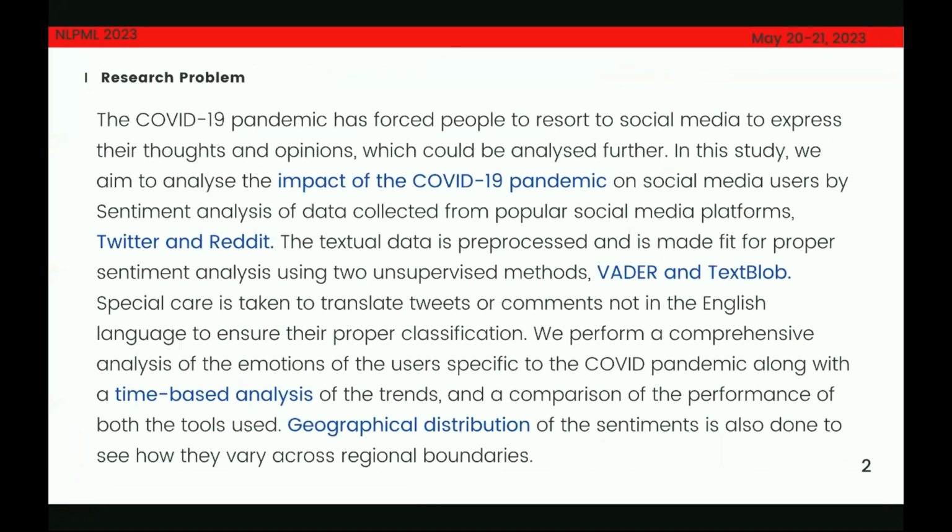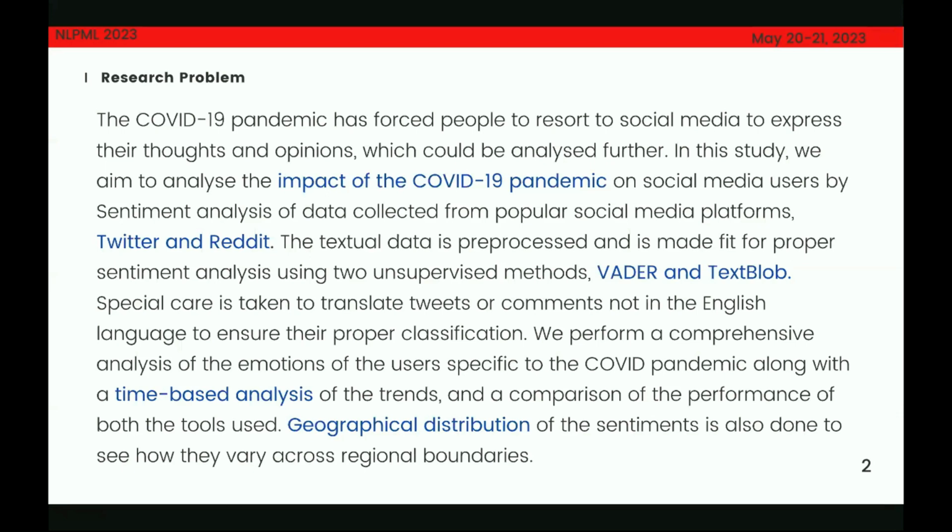So, talking about the research problem, during the COVID pandemic, we all have noticed how people have been confined to their homes. And this has resulted in people resorting to social media to express whatever thoughts and opinions that they could have. So, in this study, we wanted to analyze what sort of impact the COVID-19 pandemic has on people, and we wanted to perform sentiment analysis of the data that we collected from two popular social media platforms, which are Twitter and Reddit.